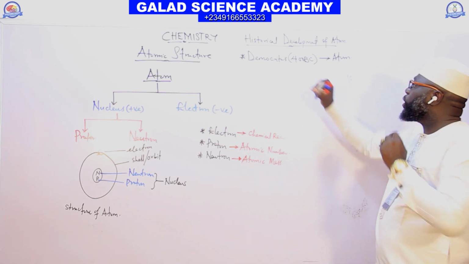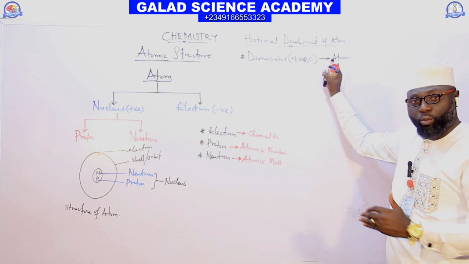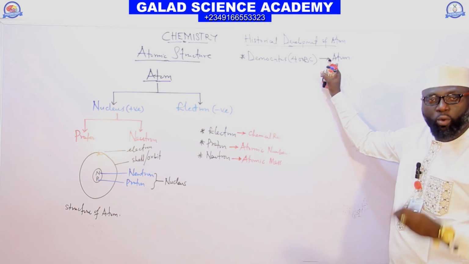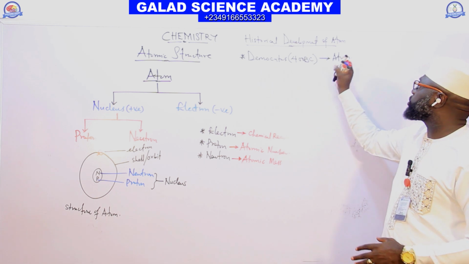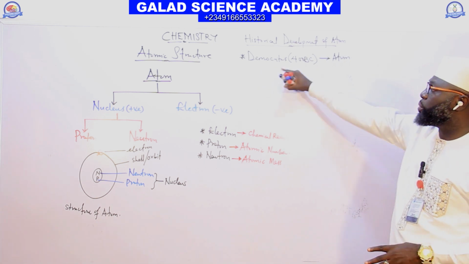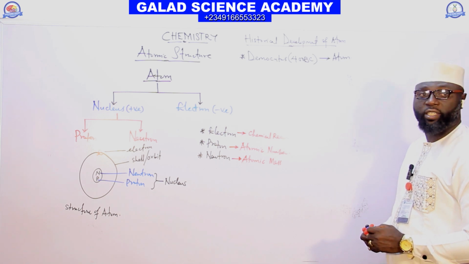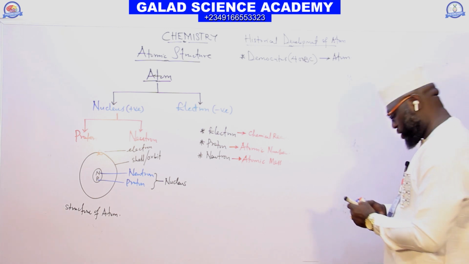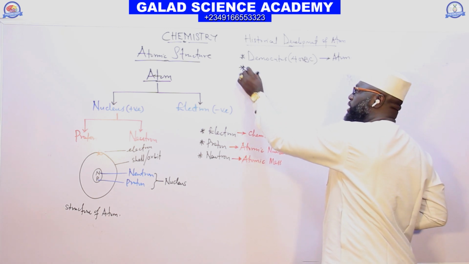So the term atom means an indivisible particle. The person that introduced the atom to us is Democritus, in 400 years before Christ.